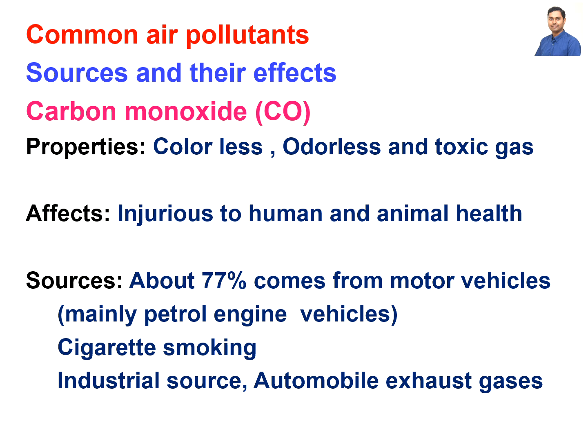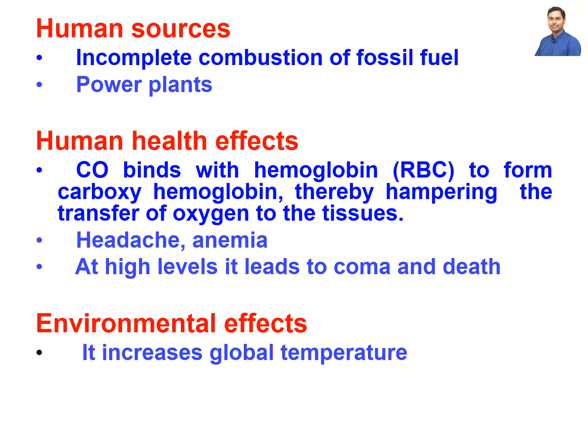The first one is carbon monoxide. Carbon monoxide is a colorless and odorless gas, but it is very toxic. The effects: it is injurious to human and animal health. As for sources, 77% of the carbon monoxide in the air actually comes from motor vehicles, mainly petrol engine vehicles, and also cigarette smoking, industrial sources, automobile exhaust gases. So here are the human sources: incomplete combustion of fossil fuel, power plants.